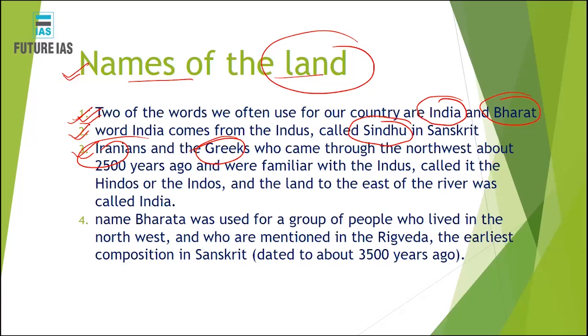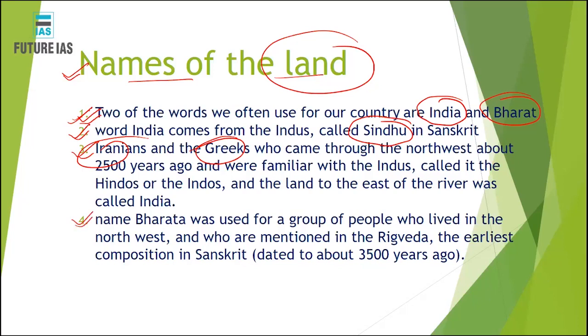They started calling this area Hindos or Indos in their own language, the Iranian or Greek language. The land to the east of the river they started calling India.